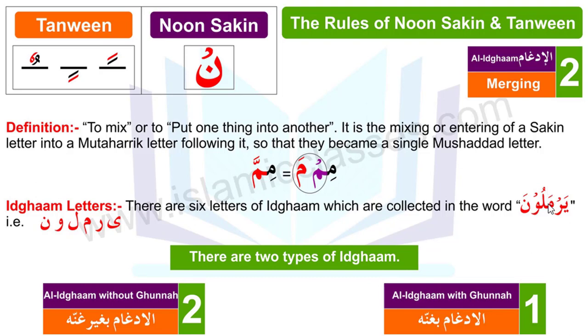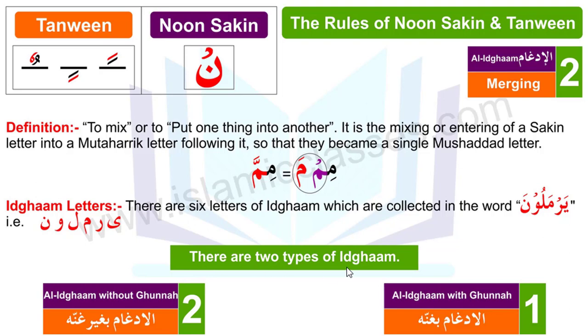So if you want to remember idgham letters, you have to remember this word Yarmalun, and then I hope these 6 letters will be easy to remember for you.